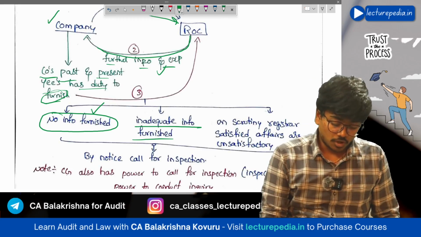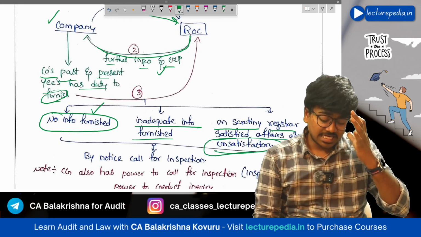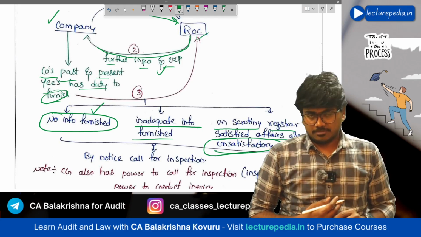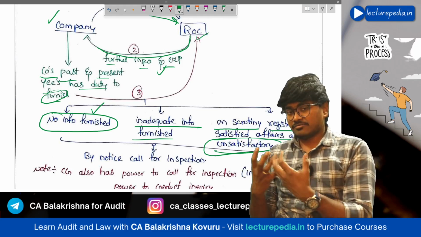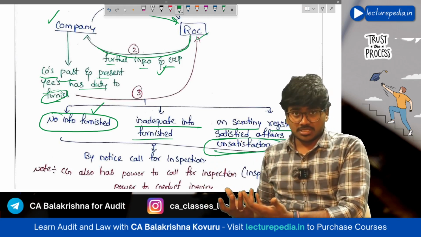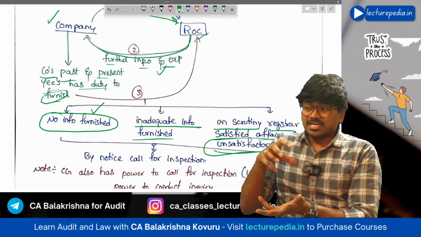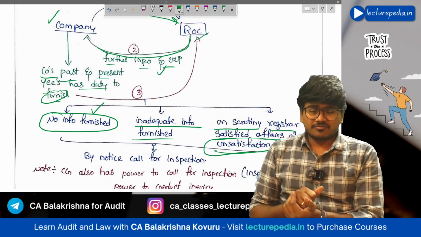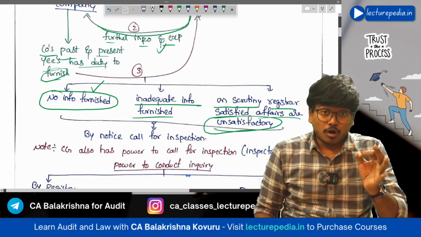In that situation, on scrutiny, the registrar is not satisfied, finding the information unsatisfactory. On scrutiny of the information furnished by the company, the ROC asked for information and the company has given that additional information also. Once all such additional information and explanation has been given, ROC will scrutinize that. In that scrutiny, if the ROC, the registrar of companies, finds that the information is unsatisfactory, then what will ROC do?